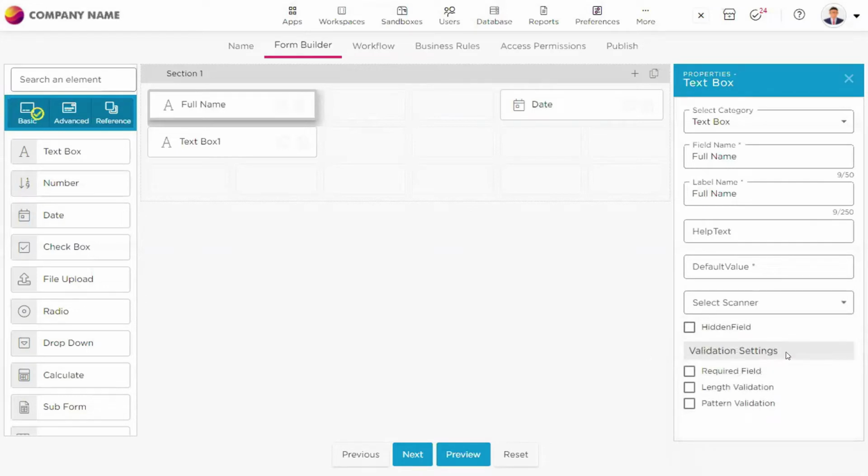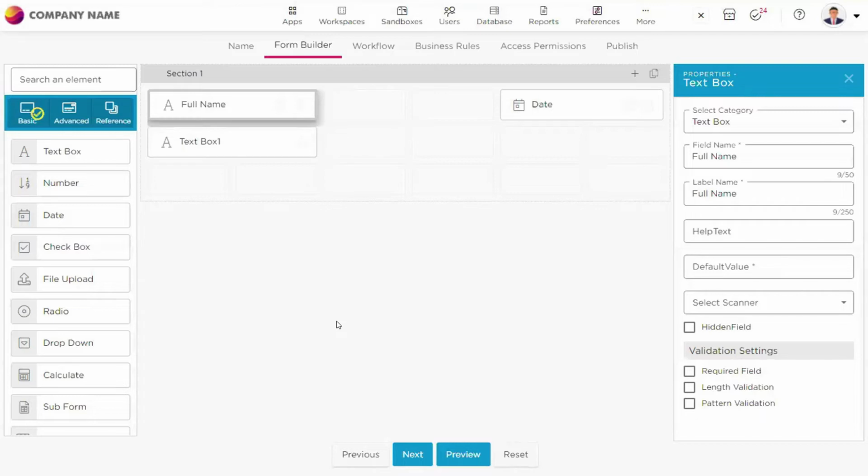After that, we have validation settings. Note that you would come across these validation settings in business rules as well, but you have the validation settings here as well. For every form element, you would see the validation settings. Validation as a term, in the sense you would get a proper sense that it is validating something. So to validate something, whether you want this field to be a required field, for example, the user cannot submit the application or make a transaction in the application without filling that field.